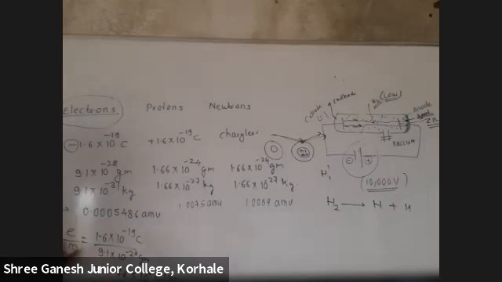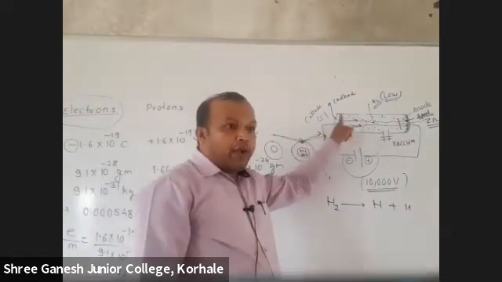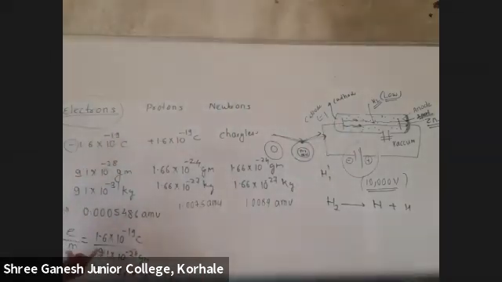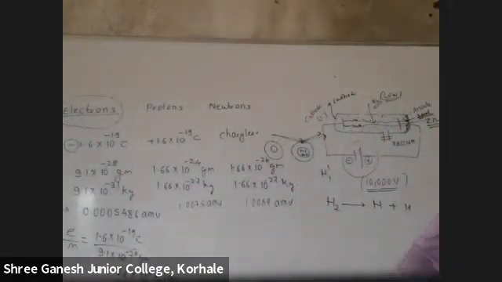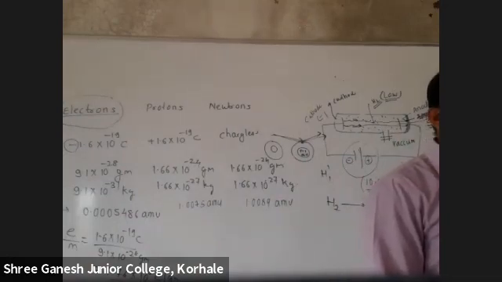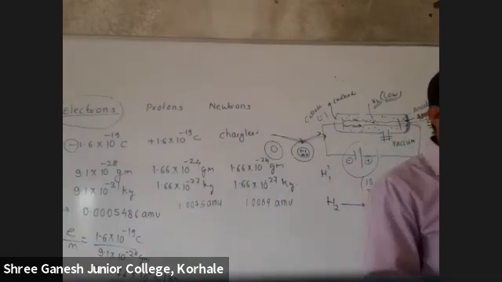Then E by M. That time I told you one sentence: E by M is constant for all the gases. What does it mean? This ratio is not dependent upon the gas given in the discharge tube as well as the electrode. It is independent. Students, that time I told you E by M is independent. What is the meaning of it? This E by M ratio for electron is independent. It does not depend. But why does it not depend? Tell me why.